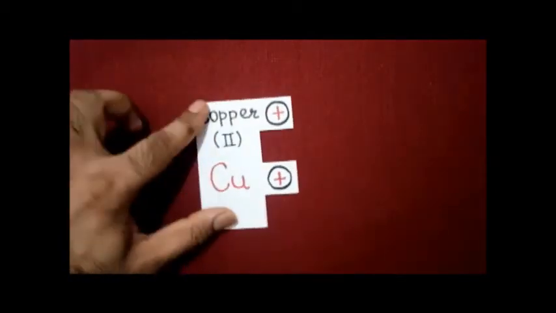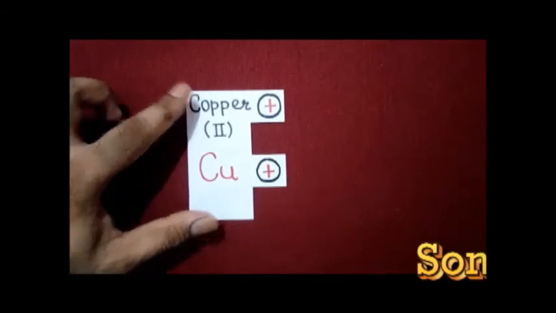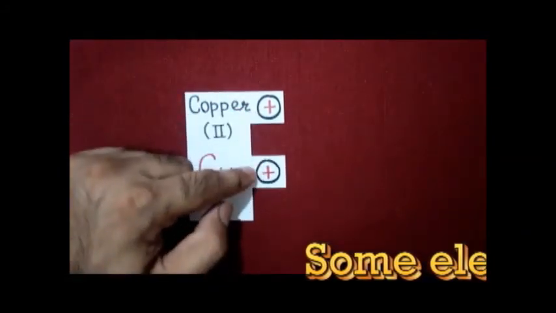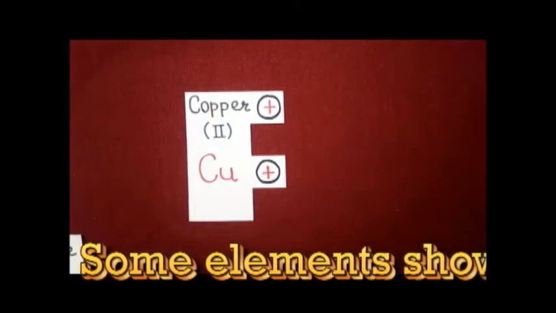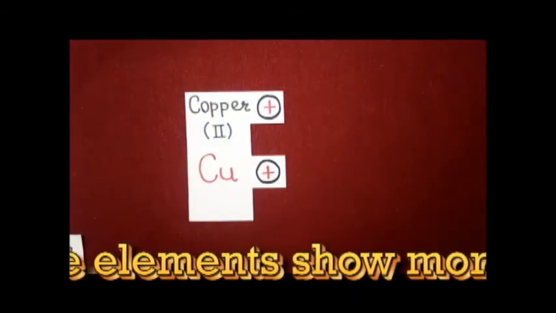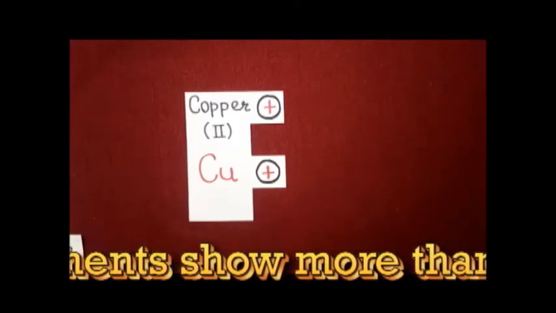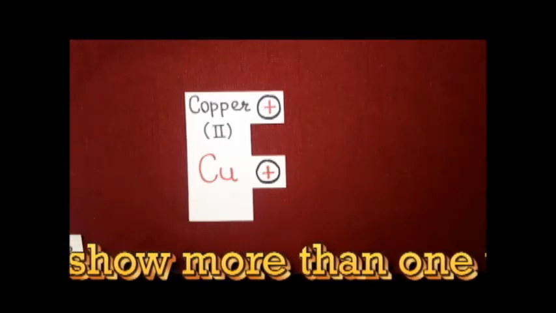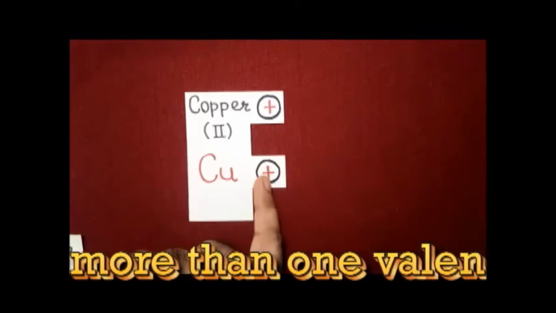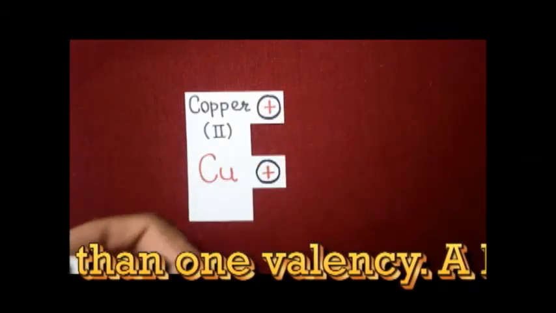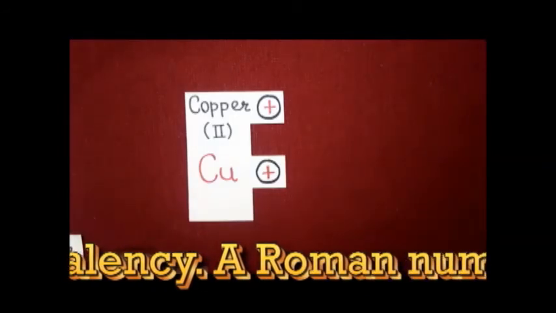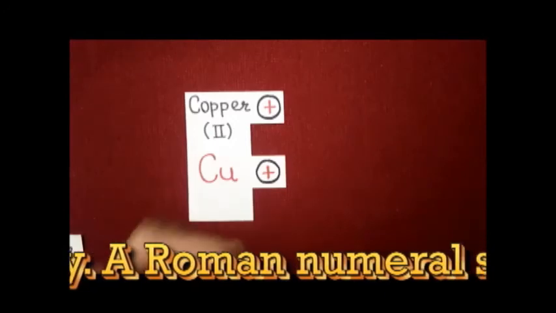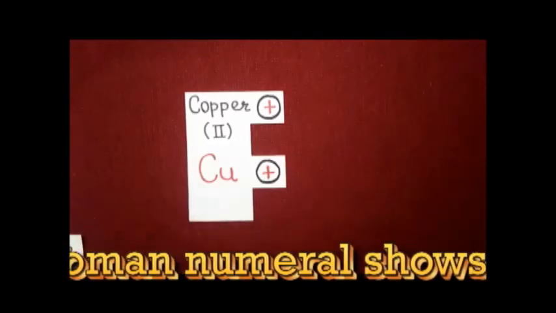Example of copper sulfate. Copper has 2 positive charges on it. Friends, we have some metals like copper and iron that show different valencies. Copper you will get with a 1+ charge, 2+ charge, and 3+ charge also, but that will be learned in higher standards.